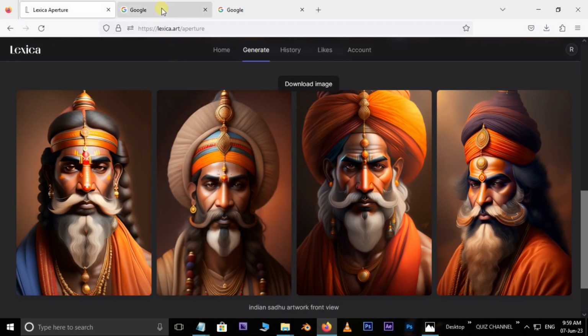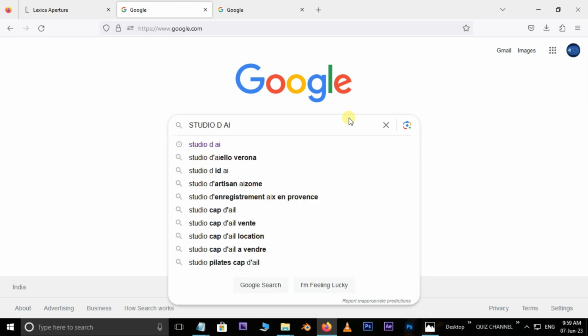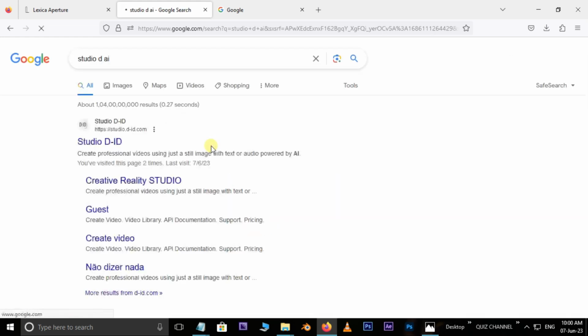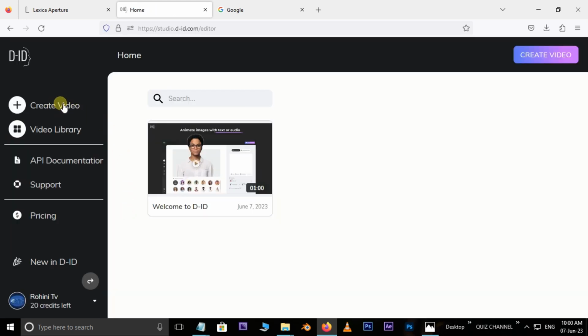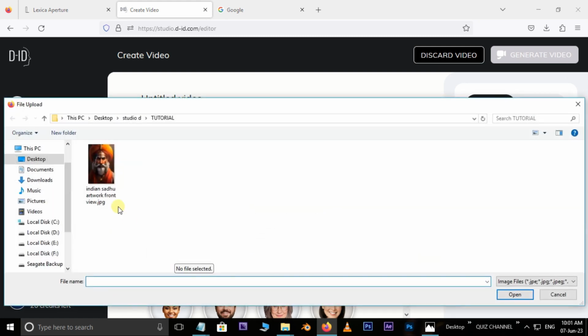Now the second option, go to google.com and type Studio D AI. Then hit on the site URL. Go to create video. Here I want to add the downloaded image. So hit on add. Select the image and hit open.